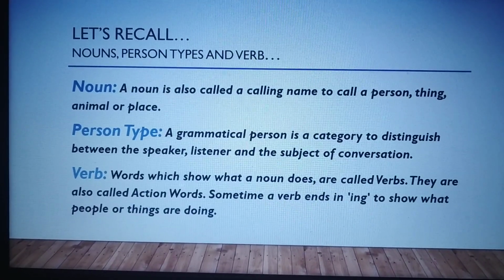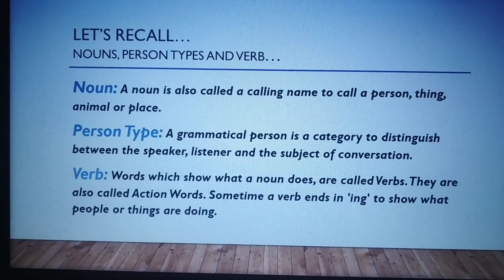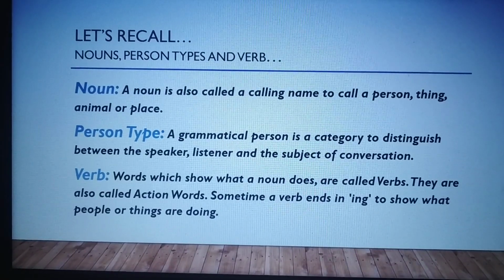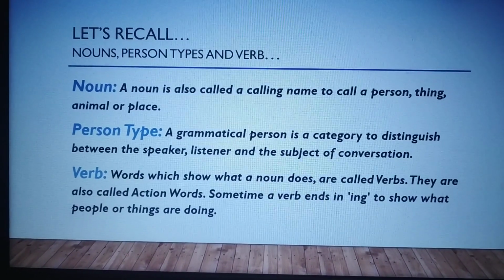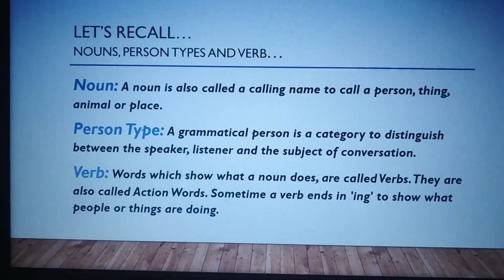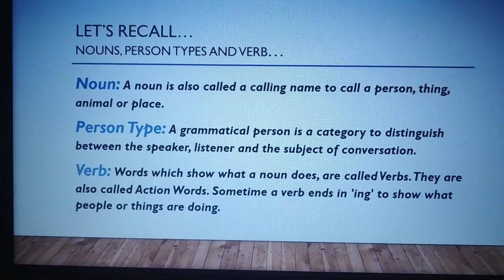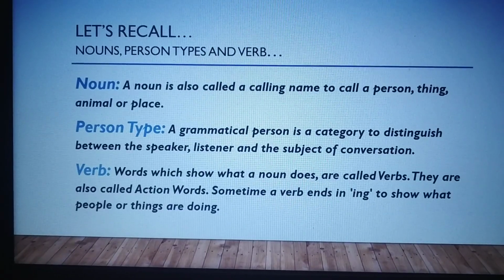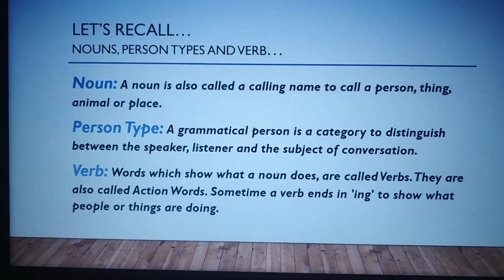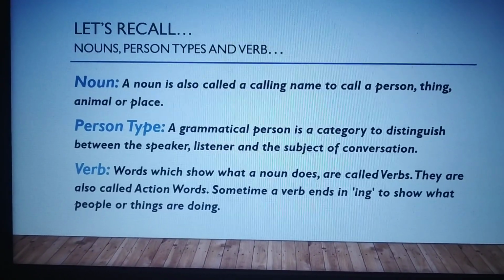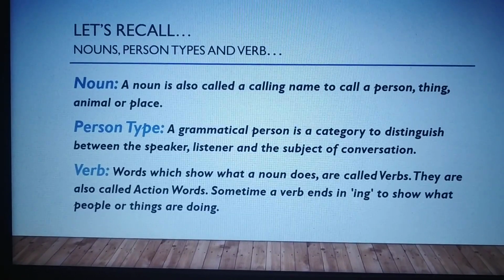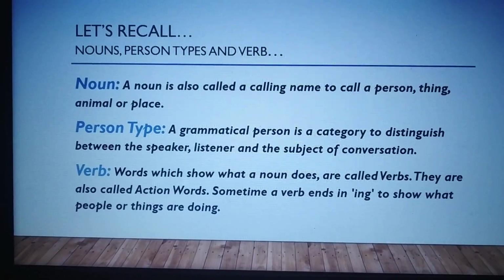Then there is person type. A grammatical person is a category to distinguish between speaker, listener and the subject of conversation. So I am a speaker right now. You are the listener who is watching this video and listening to me. And the subject of this conversation is the English subject and specifically English grammar.